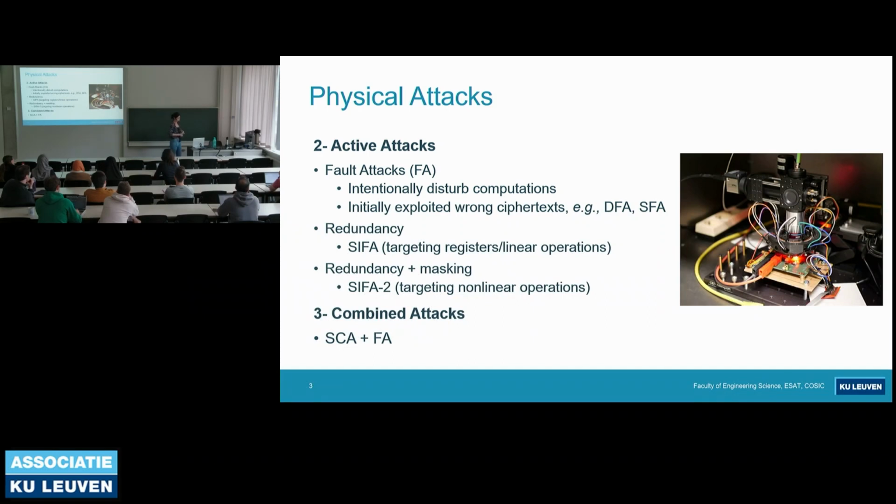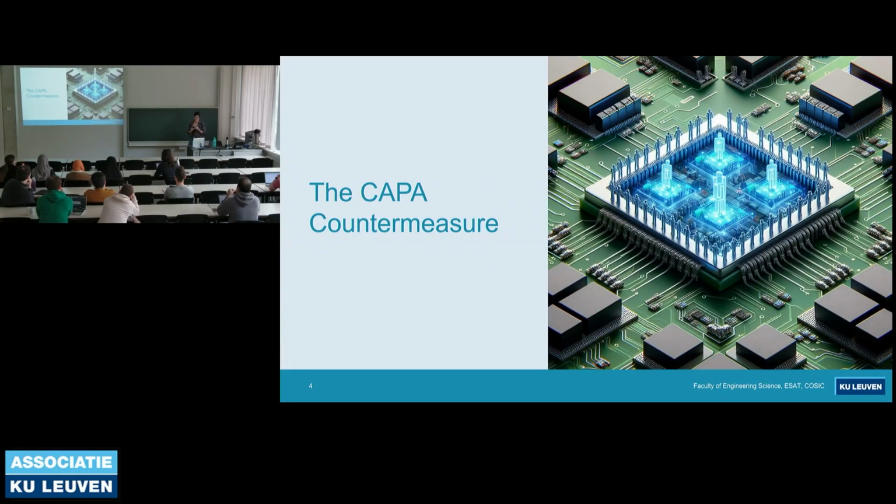The third kind of physical attacks is the combined attacks. And the name is quite clear. We just combine the capabilities of side channel analysis and fault attacks. It might be really intuitive to think that if we combine the countermeasures for side channel analysis and fault attacks, we can protect against this kind of attacks. But unfortunately, this is not the case, and we need much more intricate countermeasures to protect against this complex kind of attacks.